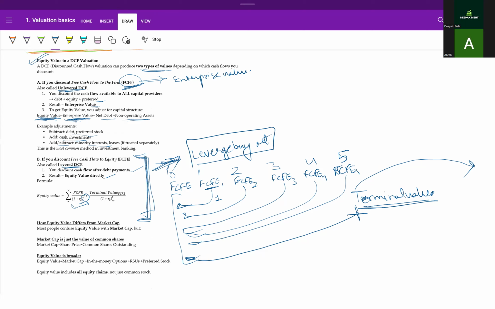So I will be discounting FCFE1 by 1.10 to the power 1. Similarly, I will discount this by 1.10 to the power 2, then 1.10 to the power 3, 1.10 to the power 4, and 1.10 to the power 5. Okay, and understood.